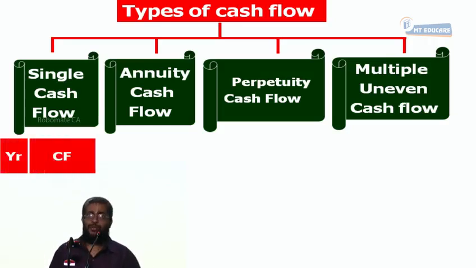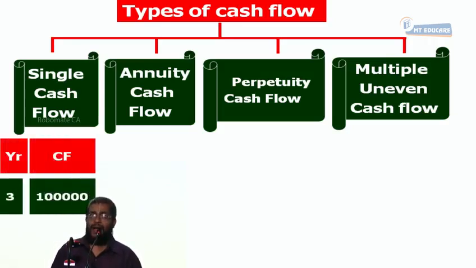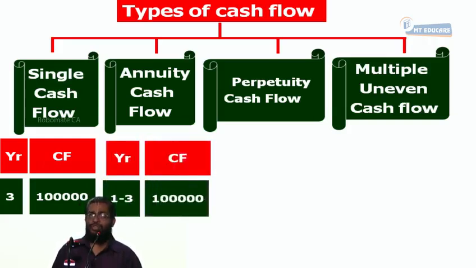So in year 3 it is 1 lakh. Tell me, how much rupees do I get? 1 lakh. How many times? Once. When? At the end of the third year. Annuity, 1 to 3 years, 1 lakh.